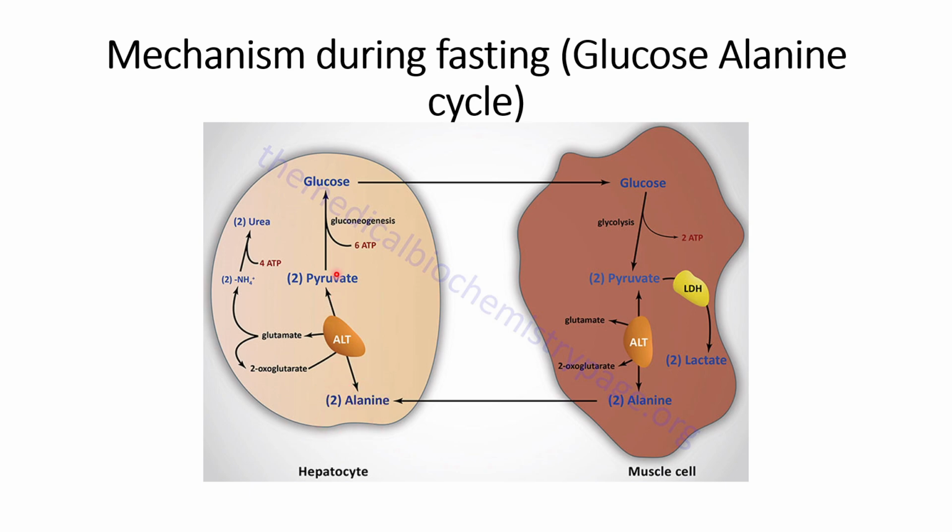When the alanine is converted into the pyruvate, the glutamate that has been left over, from which the NH4 has been removed, will then contribute to the urea cycle with the help of 4 ATP. So this is how the cycle occurs in the case of fasting. In technical terms it is known as the glucose alanine cycle.